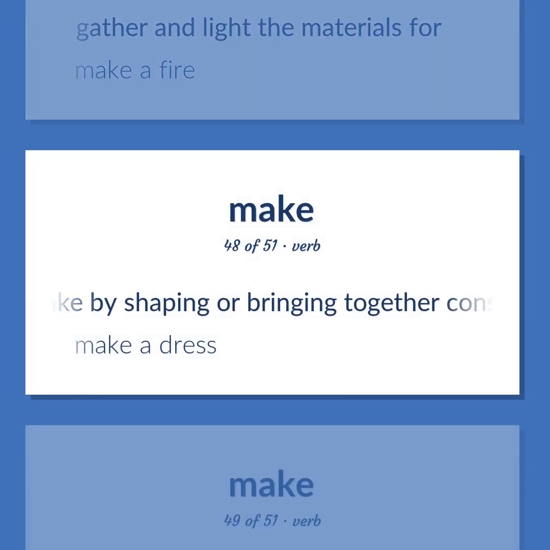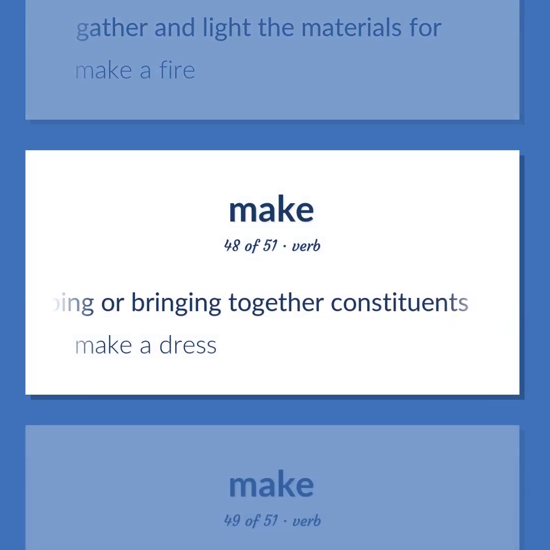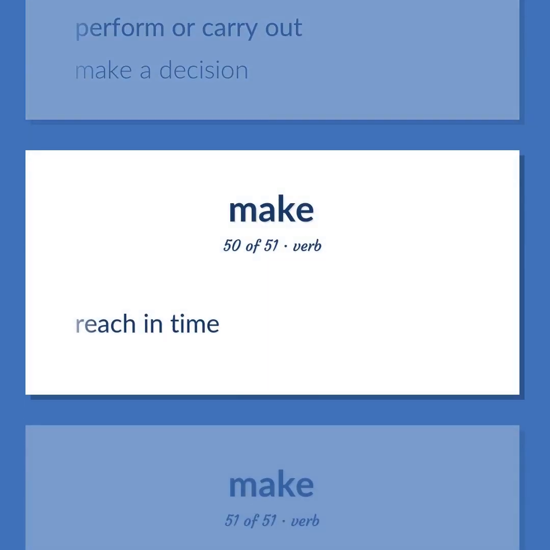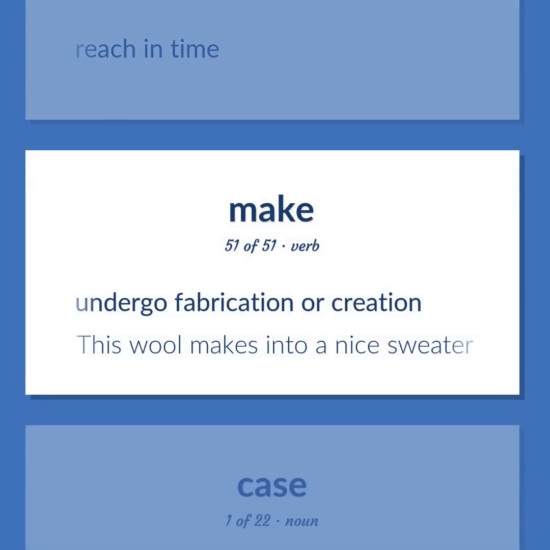Make by shaping or bringing together constituents. Make a dress. Perform or carry out. Make a decision. Reach in time. Undergo fabrication or creation. This wool makes into a nice sweater.